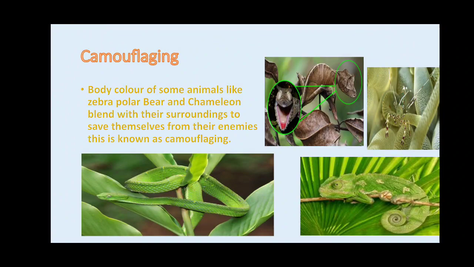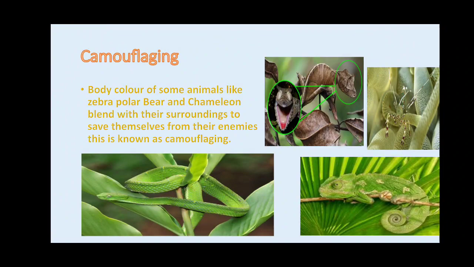As you see in the picture, the chameleon is an animal which can turn colors. When it is on a leaf it can turn green, when it is on the bark it can turn brown, and when it is on the soil it can turn red. Understand? That nature of changing colors according to the circumstances is called camouflaging.